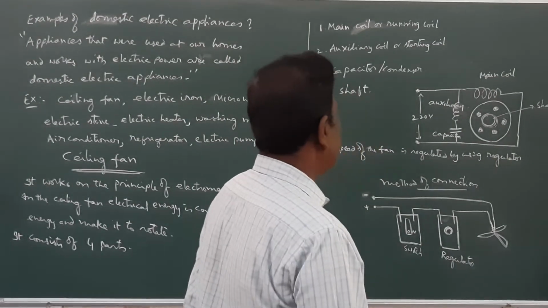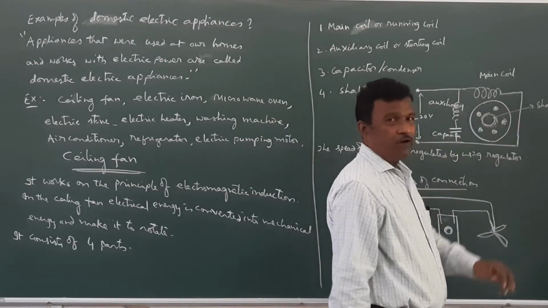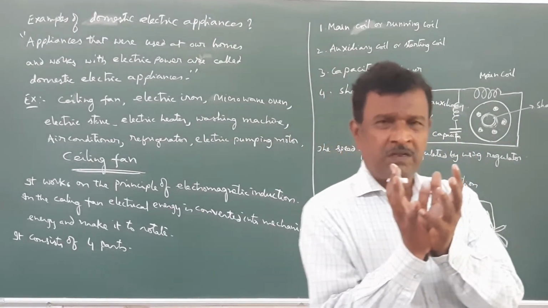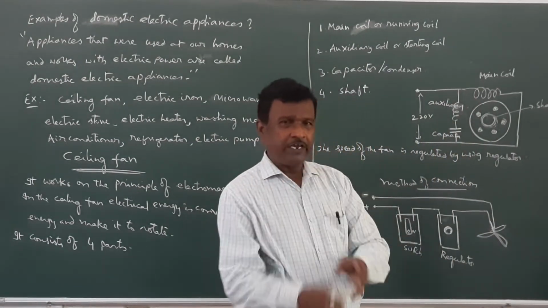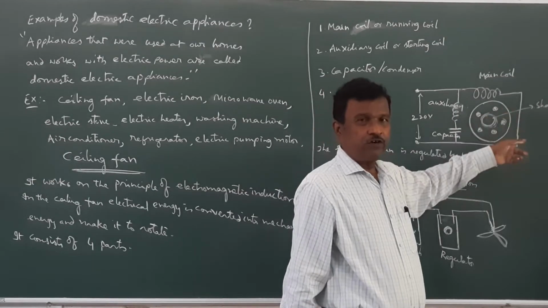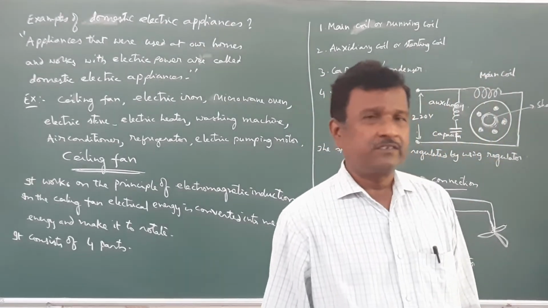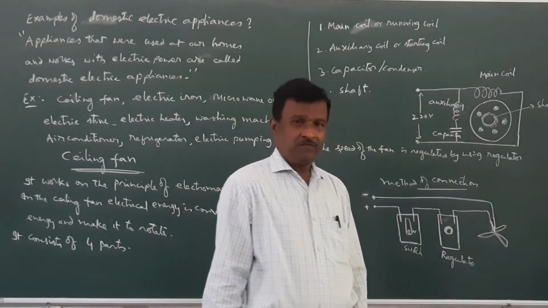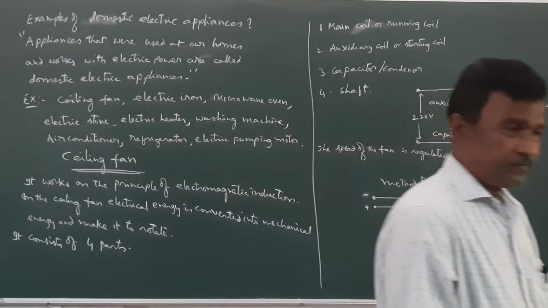So here, in the case of the motor, the coils will remain at rest and the shaft will rotate. When the shaft is rotating, the wings also rotate, and hence we get a breeze. We get a wind breeze by switching on the fan.